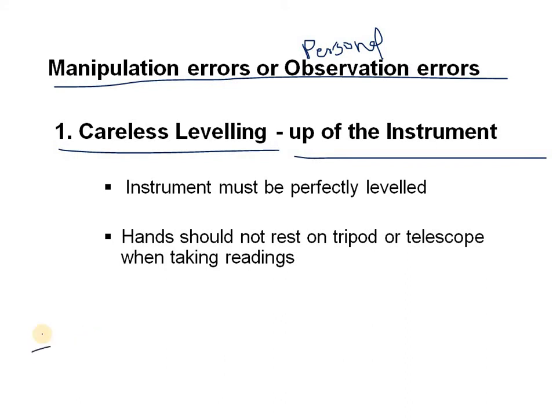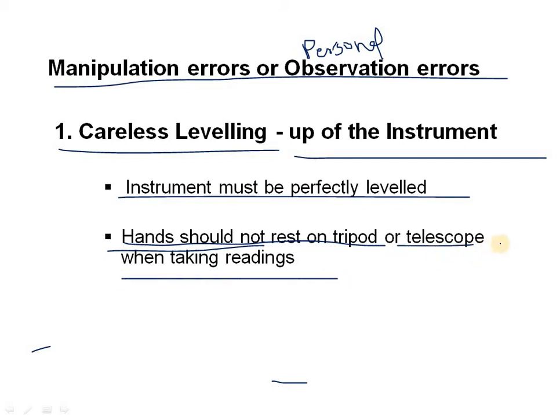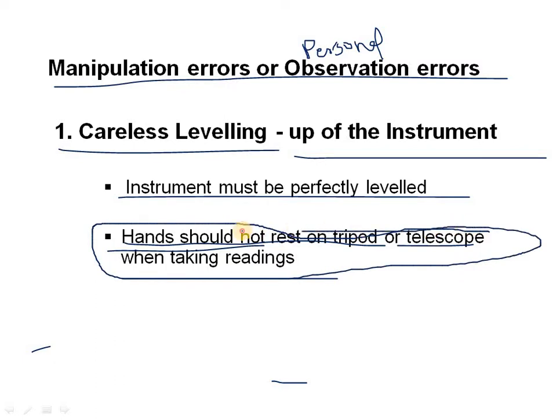And here the instrument must be perfectly leveled. That means after setting up, leveling up, bubbling and focusing the screw, these temporary adjustments should be done for every instrument. Okay, so that is very important. And when we are taking the readings, hands should not rest on the tripod or telescope when taking readings. So this is the main point. Every person makes this mistake, so that we will be getting the errors.